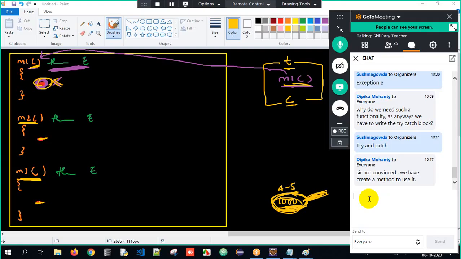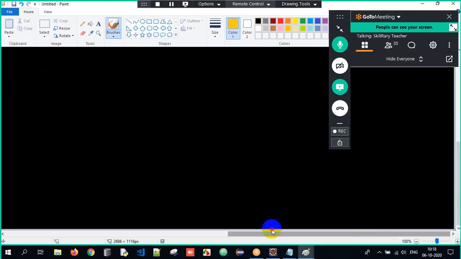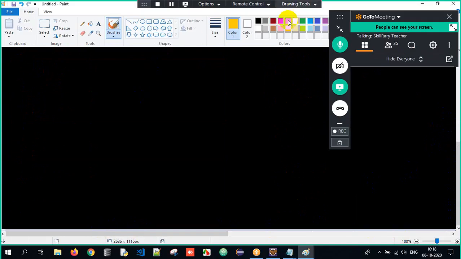Okay, first of all, I'll tell you here, there's one more question. We have to create a method to use it. Imagine over here you are working on a particular feature. I'll tell you one more scenario. Take an ATM example. Over here, you will have three features. Imagine deposit, withdraw, and then check balance. Only three features: deposit, withdraw, check balance. You have all the three functionalities here.